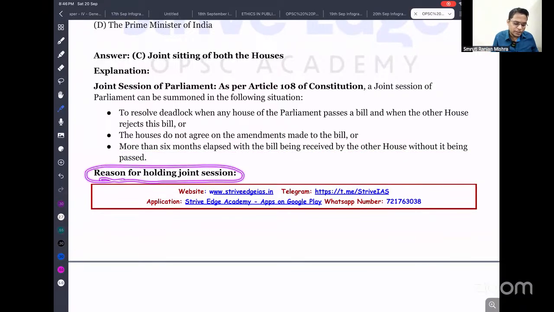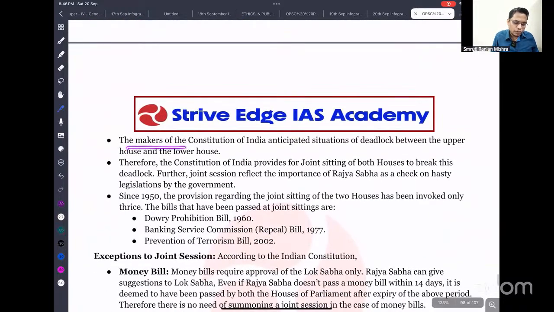Reason for holding the joint session: the makers of the Constitution anticipated a situation of deadlock between the upper house and the lower house. Therefore, the Constitution provides for the joint sitting, to break this deadlock. The joint sitting reflects the importance of Rajya Sabha as a check and balance against laws passed by the Lok Sabha. Since independence, only 3 times have joint sittings been held. The first is the Dowry Prohibition Bill, the second is the Banking Service Bill, and the third is the Prevention of Terrorism Bill.